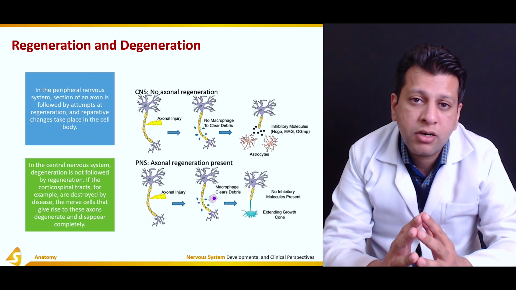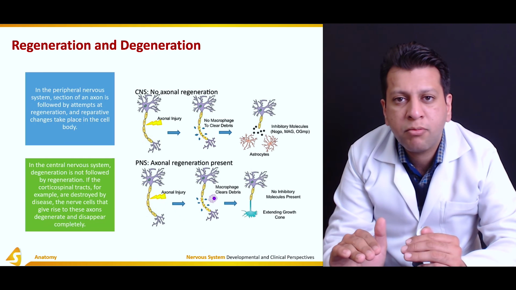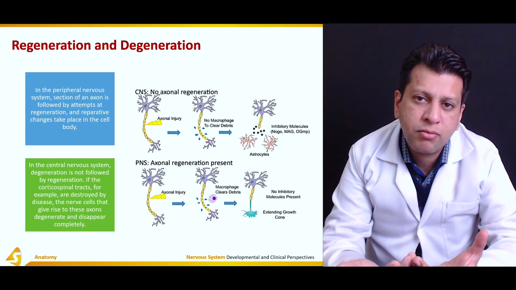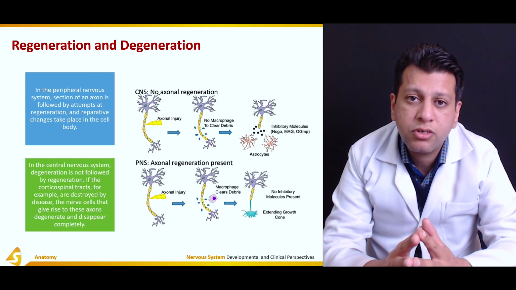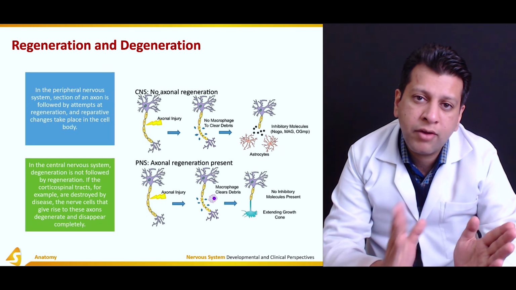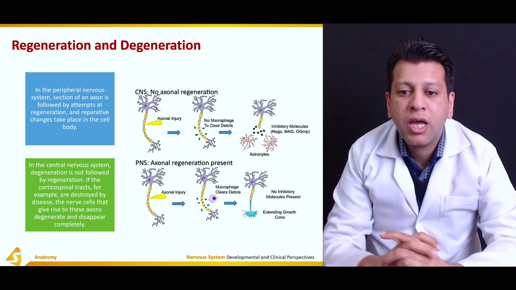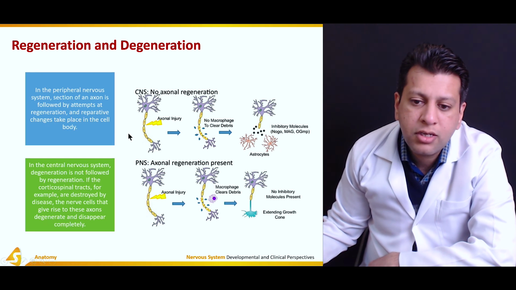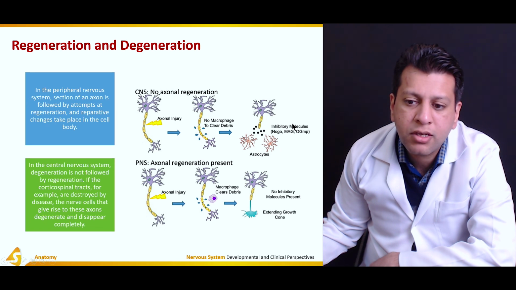And if that is destroyed over any area, either there is a transection of the corticospinal tract at the spinal cord level post-trauma, or there may be a disease of the motor neuron where the corticospinal tract is originating, all this would result in paralysis or hemiplegia of the opposite side. The right controls the left and the left controls the right. So the diagram on the right side is showing what happens in the CNS. If the axonal injury has occurred over here, this would be cleared up by the macrophages and there will basically be no regeneration. This would be left with this thing.